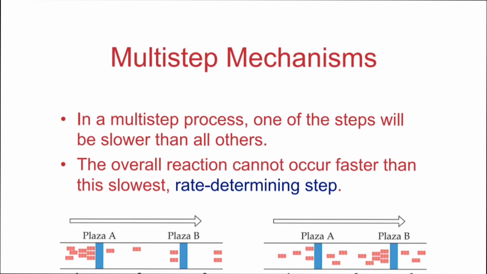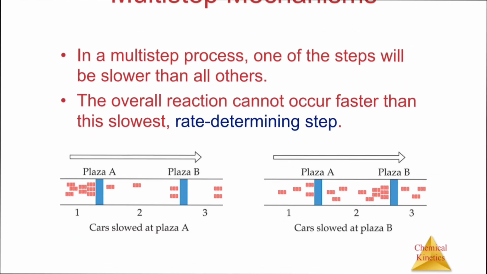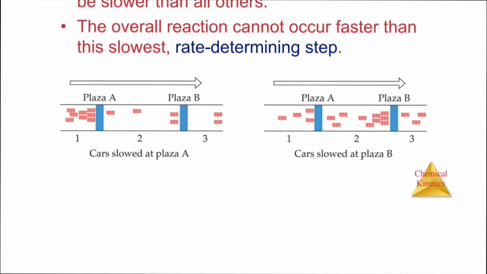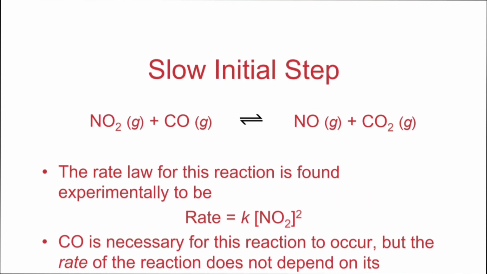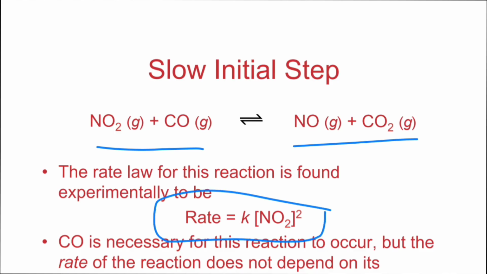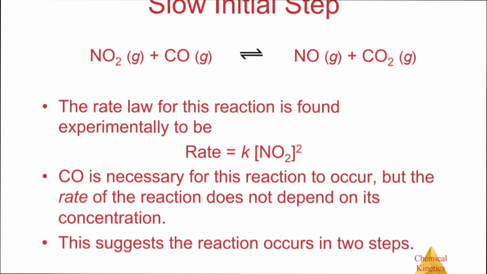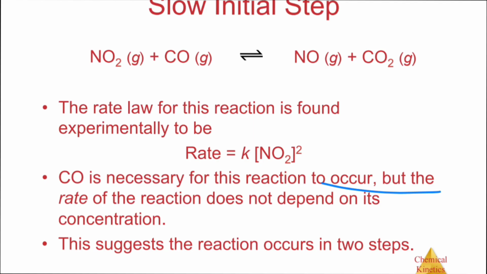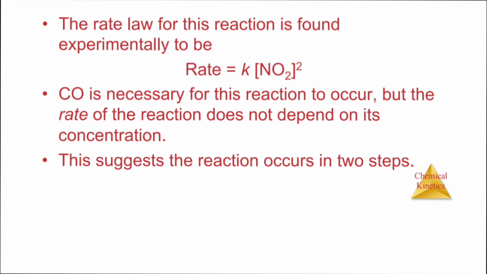Multi-step reaction. In a multi-step process, one of these steps will be slower than all the others. The overall reaction cannot occur faster than this rate-determining step. The slower step will determine our rate equation. Slow initial step. This is the initial step, so we will write our rate law for it: rate equals k times NO2 squared. Here the other reactant is necessary for the reaction to occur, but the rate of the reaction does not depend on its concentration.